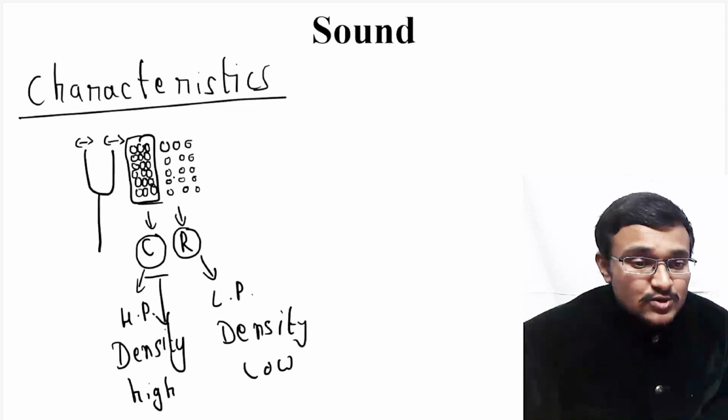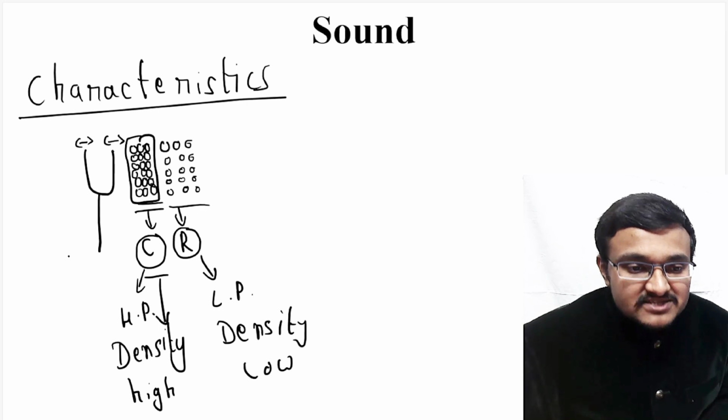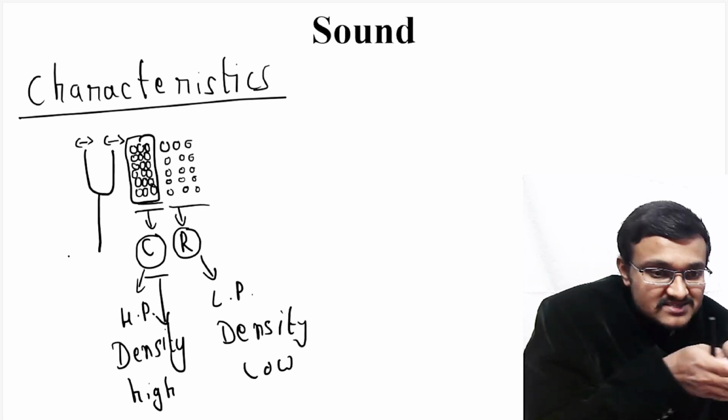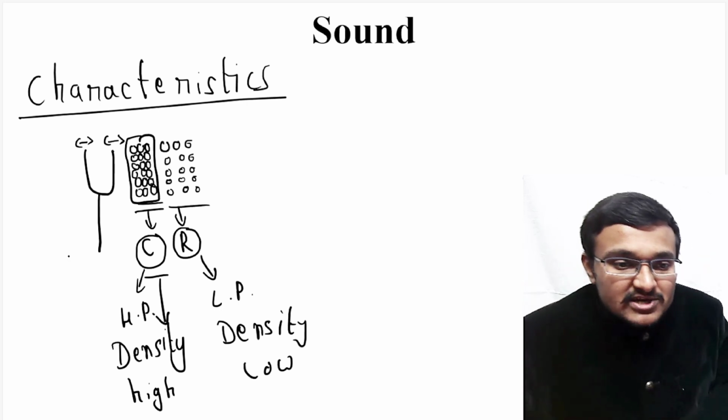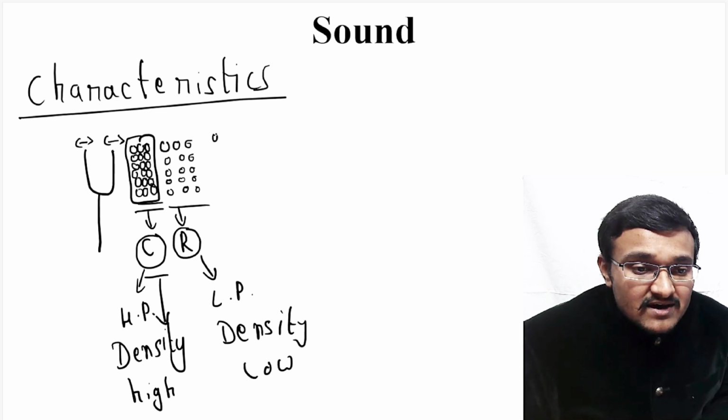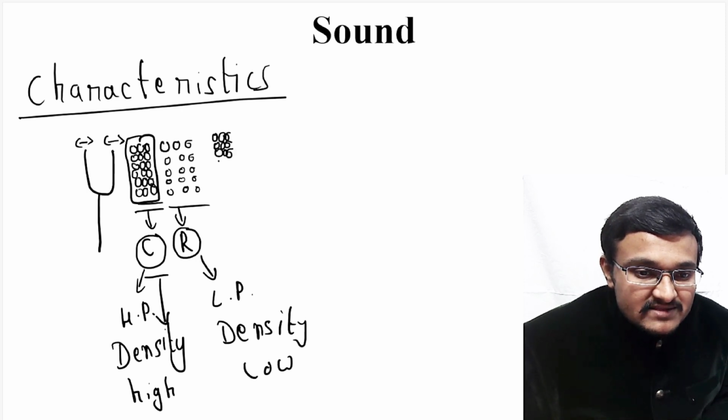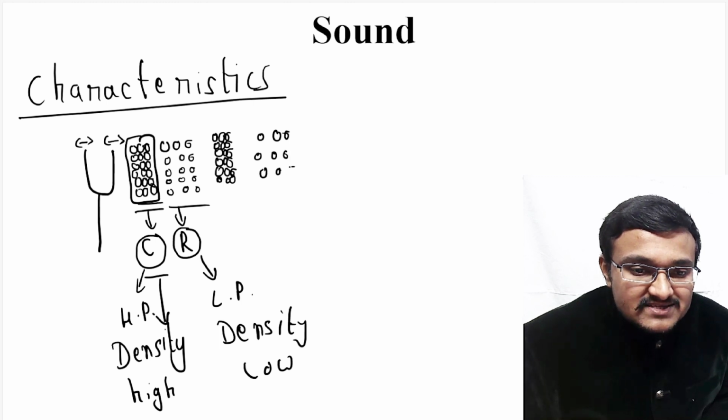Here you can see a compression region and a rarefaction region. This compression and rarefaction is transferred to the next set of molecules and creates another pair of compressions and rarefactions, and like this it goes on.